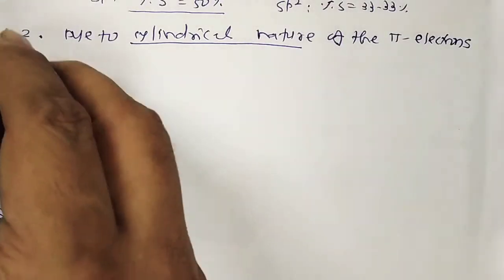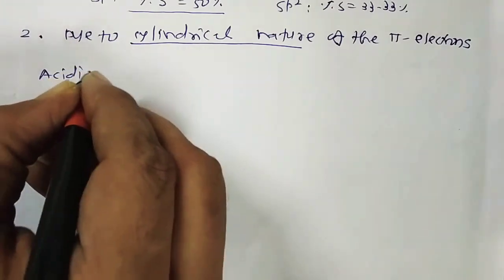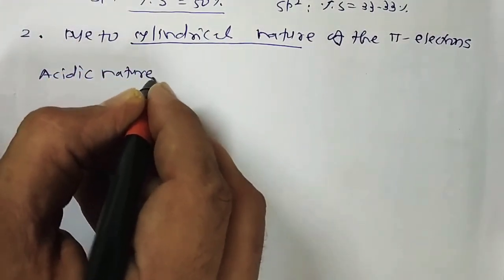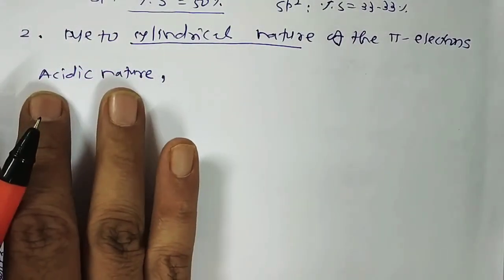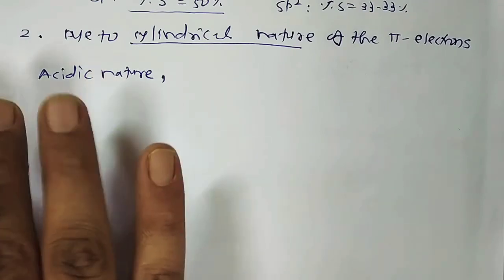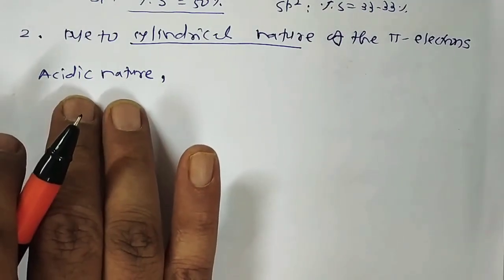Number 1, once again, first we have to discuss the acidic nature, right? This point cannot be discussed in the case of alkene and alkane. Why do we discuss it particularly in the alkyne compound?